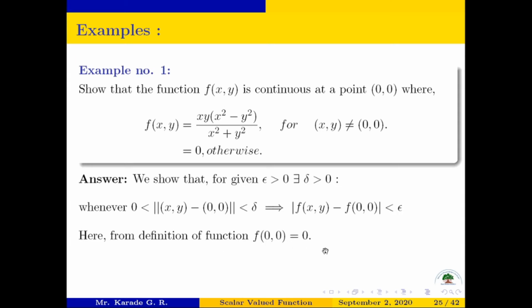This is given from the definition. Okay, and also we know that norm of x comma y minus 0 0 is equal to square root of x square plus y square, but this norm is given to be strictly less than delta. So square root of x square plus y square is strictly less than delta. Okay, so these two things we keep in mind. We will use them in the next slide.